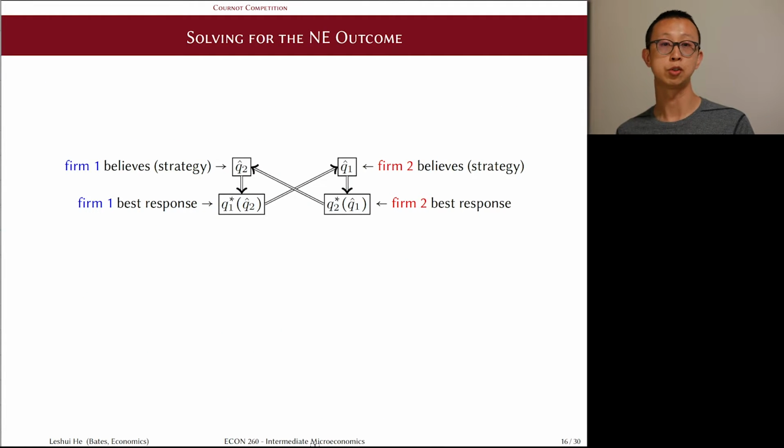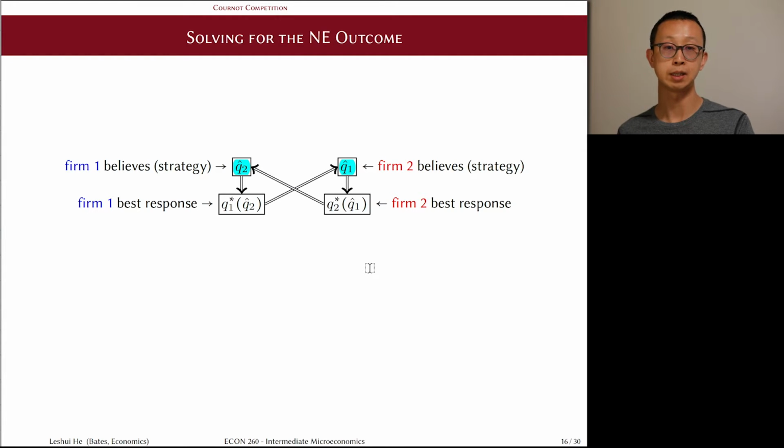From the previous video, we understood that a Nash equilibrium is just a set of requirements. It requires that each firm plays their best responses given their beliefs about their opponent's play, and it requires their beliefs to be consistent with the actual strategies played in that outcome. In this game, it would mean that each firm chooses their best responses in output levels to maximize their own profits, given their beliefs about how much their opponents will play. And we'll use hats here to indicate the beliefs held by each firm. In a Nash equilibrium, these beliefs will turn out to be correct.